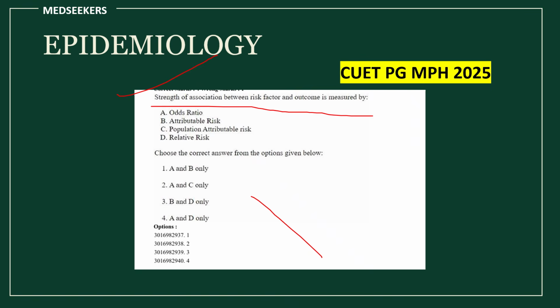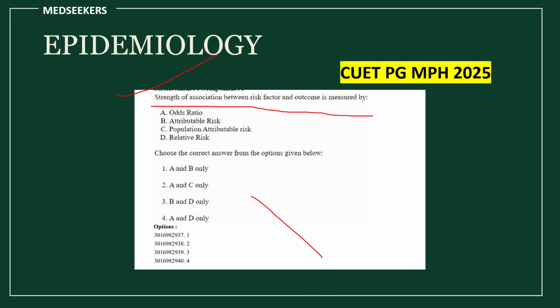I have to study in detail. You have to study what is odds ratio, what is attributable risk. You have to know the formulas also. Sometimes they'll give you a scenario and they will ask you to calculate odds ratio. They'll ask you to calculate attributable risk. Sometimes they'll ask you to calculate population attributable risk. So you have to know, and their interpretation is also very important.